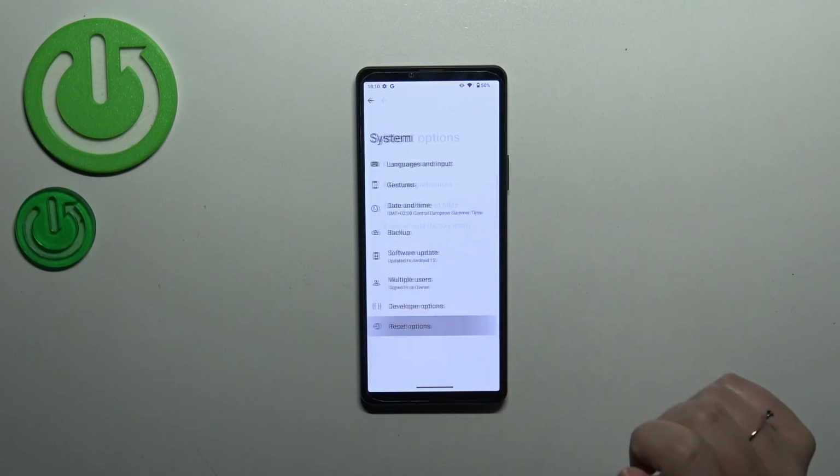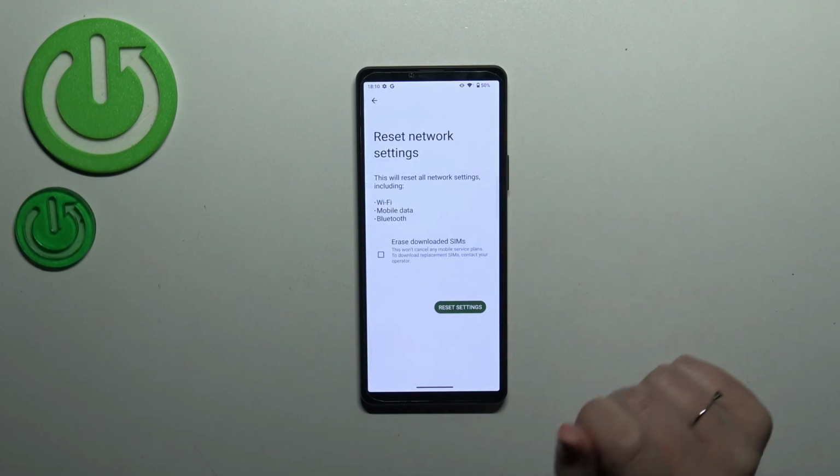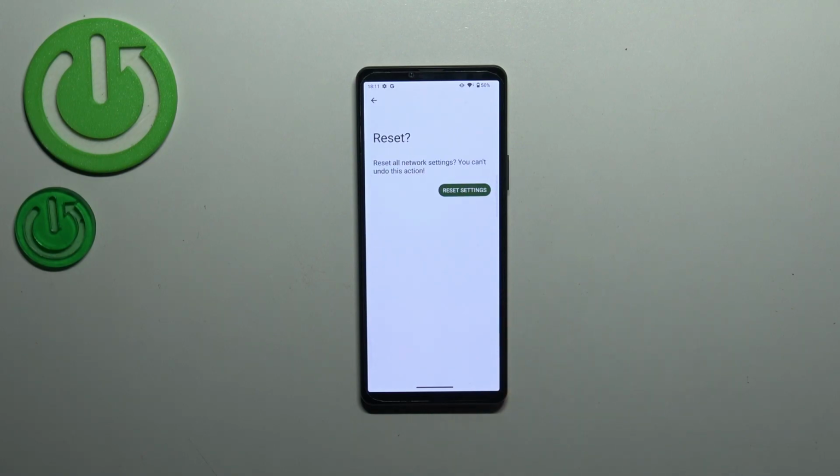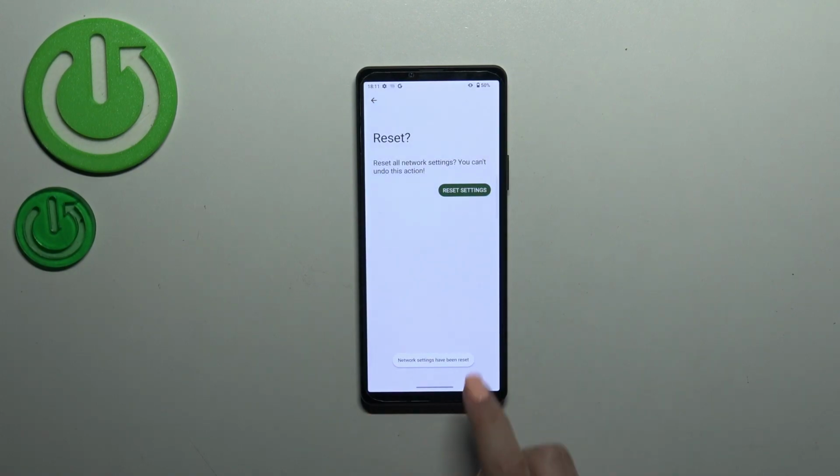Now let's tap on Reset Options, and as you can see at the top we've got the option we're looking for, so let's tap on it. Here your device is of course informing you that the reset includes the Wi-Fi, mobile data and Bluetooth, so let's tap on Reset Settings, and here we've got also the information that this operation cannot be undone. So let's tap on Reset Settings, and basically that's it. As you can see, we've got the information that everything went fine and we just successfully reset network preferences.